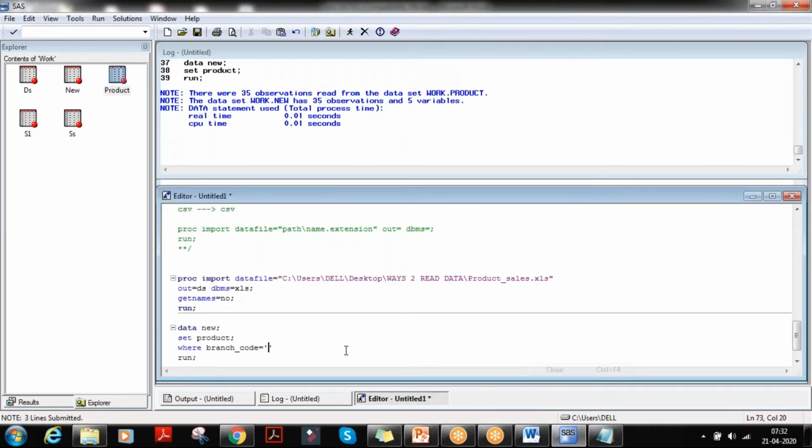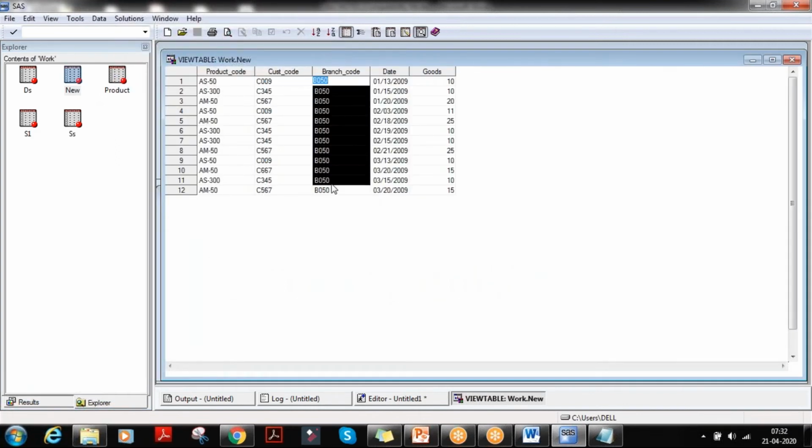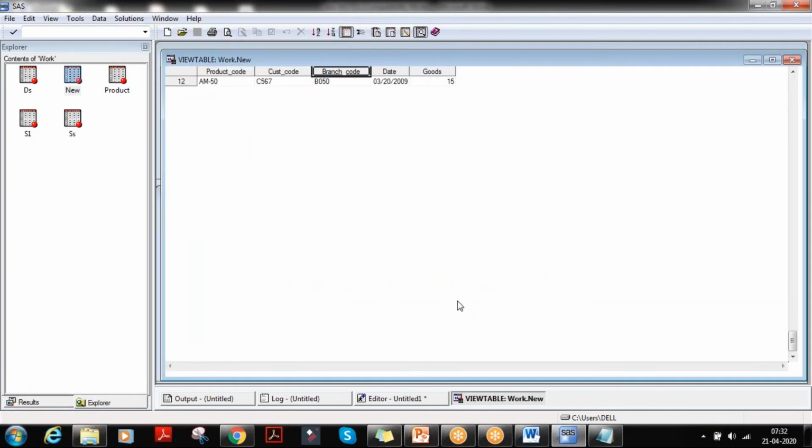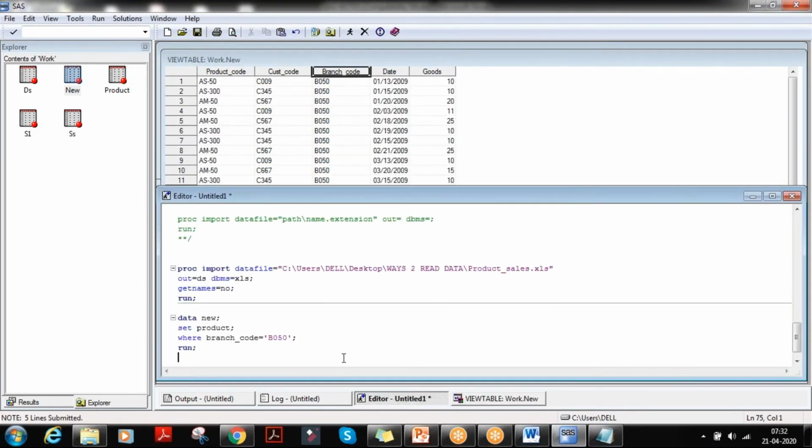B0505. Okay, copy, pasted, done. So when I run this, you have only B0505. Okay, so you are running some condition on a new data set, not on the original data set. Understood, guys? Yeah. Okay, this is a way of doing programming here. So this is the best, remember this.